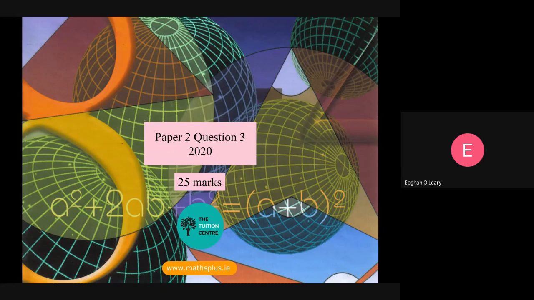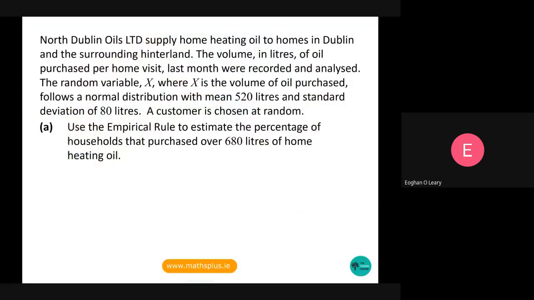So here we are. We're moving on to question 3. And question 3, when we look through it, we see the phrase normal distribution, and we're thinking to ourselves, okay, this might be a Z-score question.